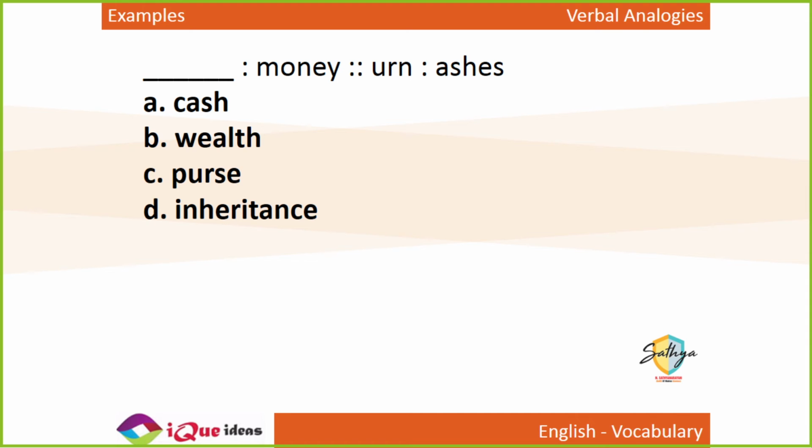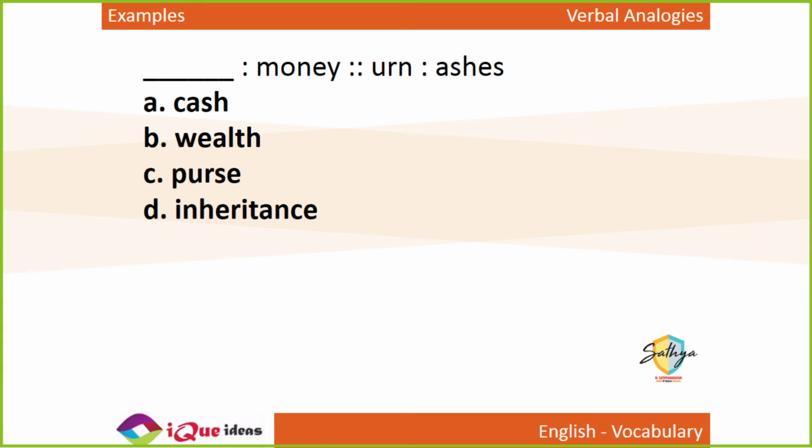Okay. So dash is to money as urn is to ashes. Just like we use a kalash to store ashes. Ashes means rak. Especially when people die and are burnt, we collect their ashes. We keep them. In India, we use a kalash. Right? Similarly, in the West, the vessel which is used to keep the ashes of dead people are called urns.